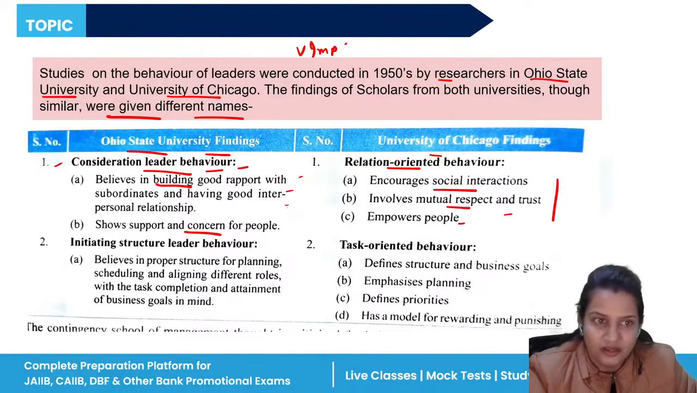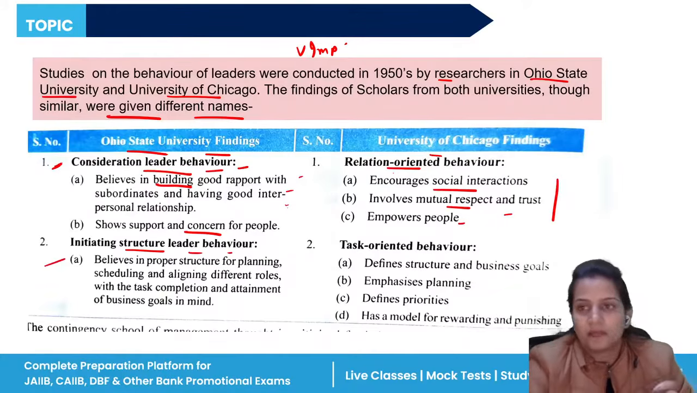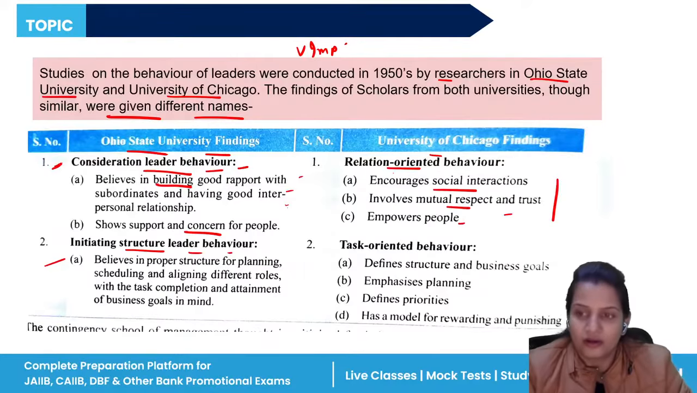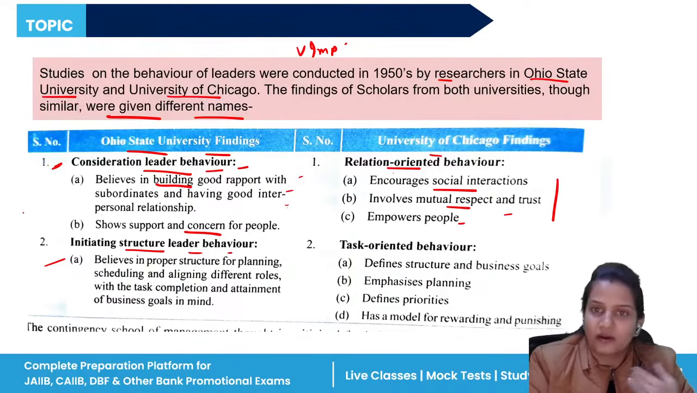Here also, value is given to good relation. Here also it is relation oriented. Then initiating structure leader behavior: if you plan well, organize your activities, implement those, and align your roles to those whom you want to assign them, then if everything goes in a proper manner, the organization will definitely achieve its target. So this is what is written in the Ohio State University findings.